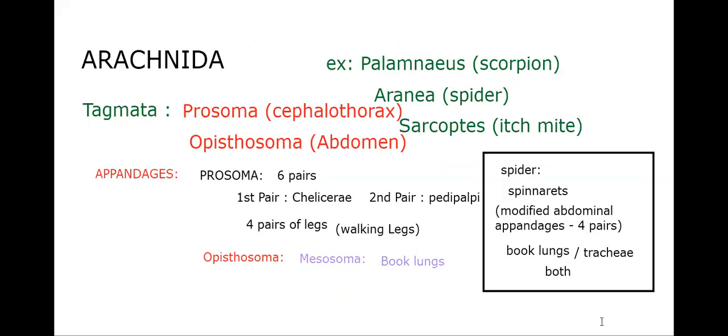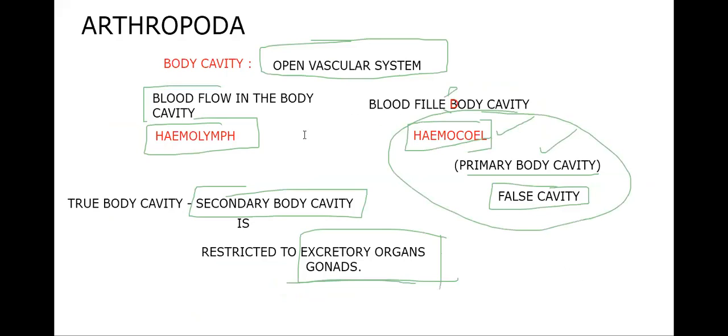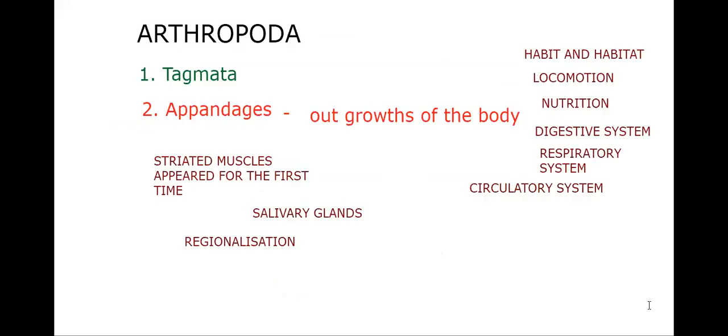Next, we should go with the circulatory system. As we discussed earlier, what is it? An open blood vascular system, with a blood-filled body cavity, hemolymph, and that blood-filled body cavity is called the hemocoel. That is the body cavity. So that's enough for us. Hearts are present here, and our cockroach has a 13-chambered heart. Interestingly, that heart pumps the blood into the body cavity.